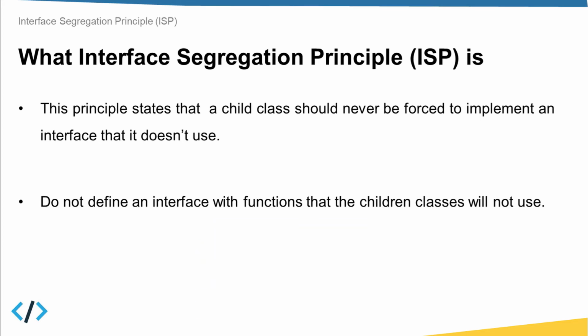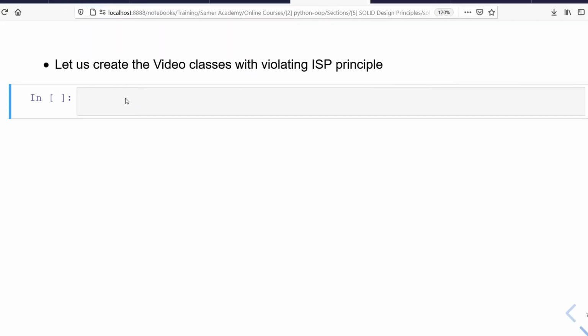Now to understand this principle thoroughly, join me in Jupyter Notebook in order to show you a real use case about it. Alright, now let's see by examples what it means that child classes should not be forced to inherit interfaces that they don't use. So, let's say that we want to build software in order to edit videos.